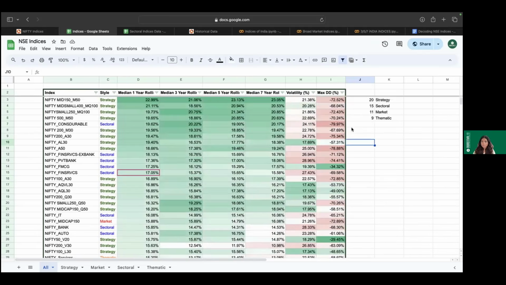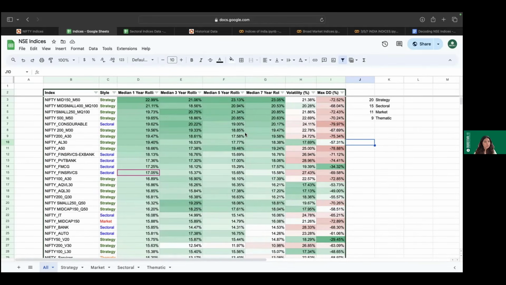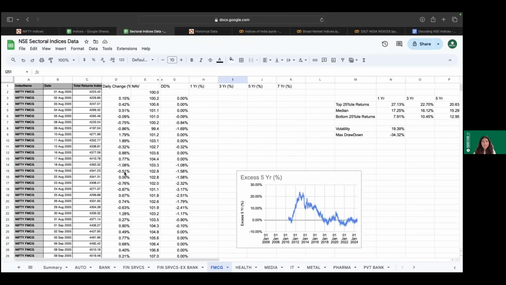Overall, we have considered 20 different indices in strategy, 15 different indices in the sectoral category, 11 in the broad market category, and 9 in the thematic category. Now, I'd like to take you through what exactly the exercise was and how we did it. This particular sheet covers every data point that we have taken to arrive at the numbers in the previous chart.